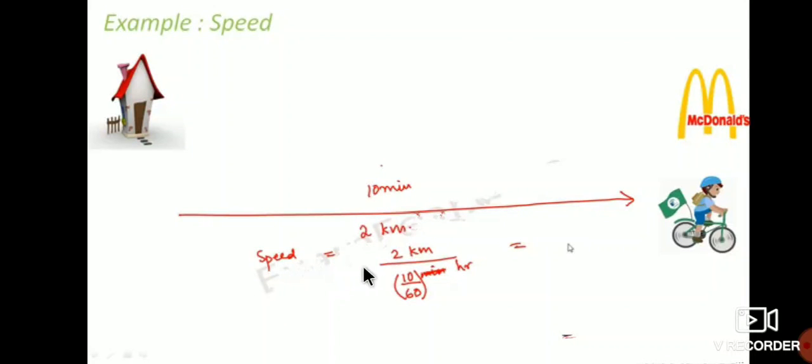So speed is equal to distance covered by time. The distance he covered is 2 kilometers by 10 minutes. Since it is given in minutes, we should write it in hours, so divided by 60. That gives 12 kilometers per hour. So the speed of the bicycle is 12 kilometers per hour.